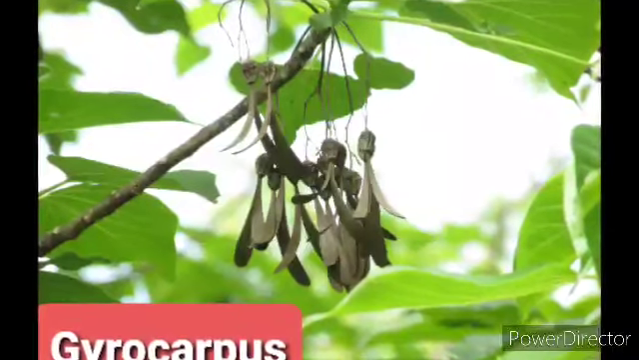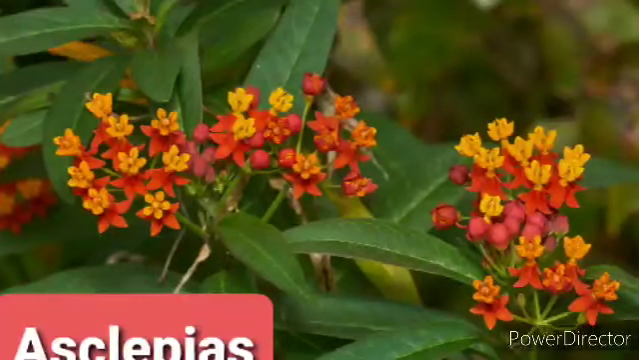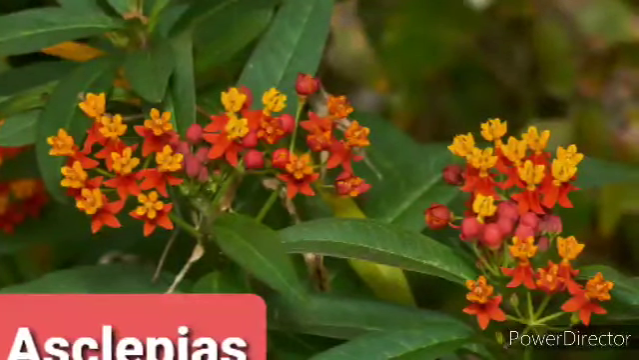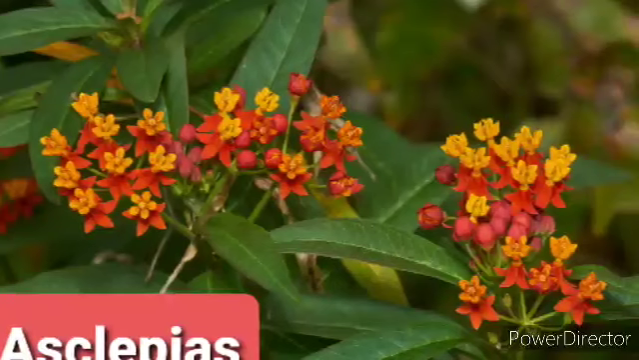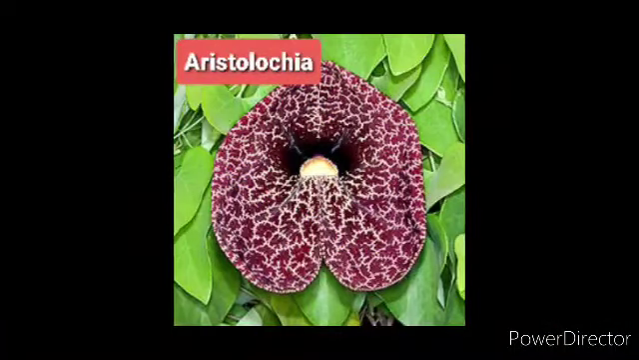Feathery appendages. Seeds and fruits may have feathery appendages which greatly increase the buoyancy to disperse to higher altitudes. Buoyancy means helps to float. Example, Vernonia, Asclepias.